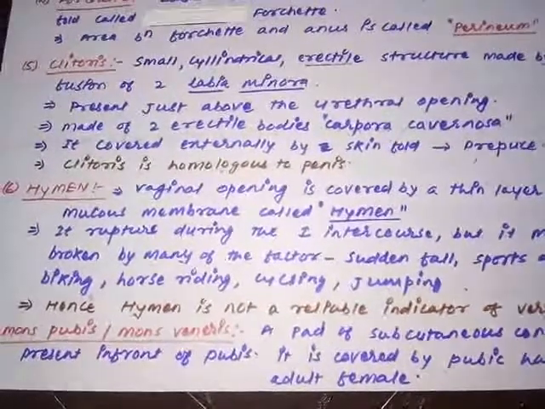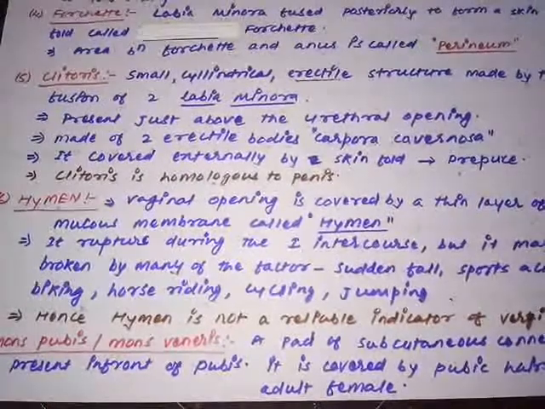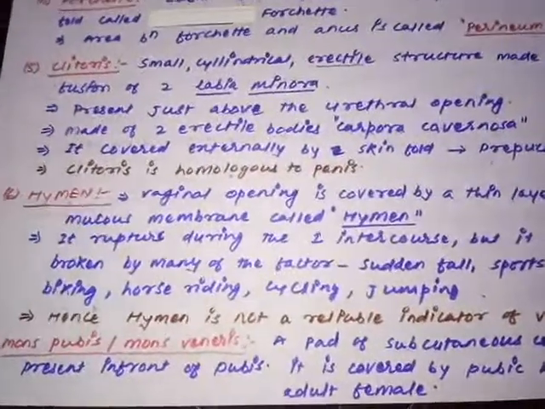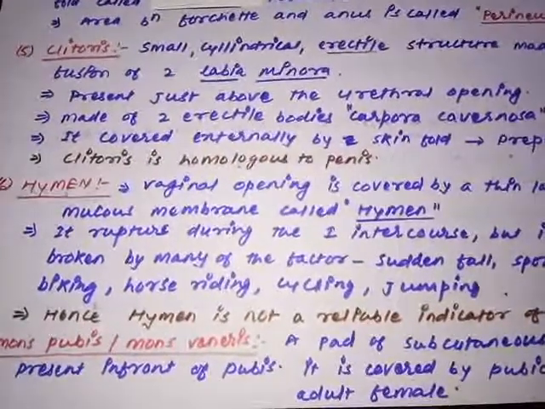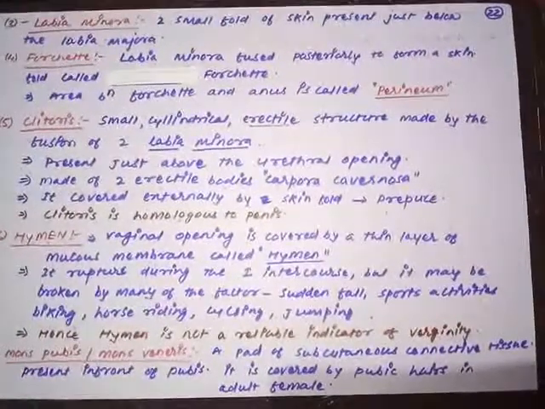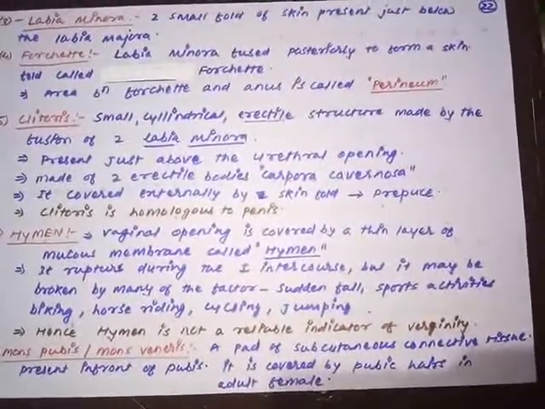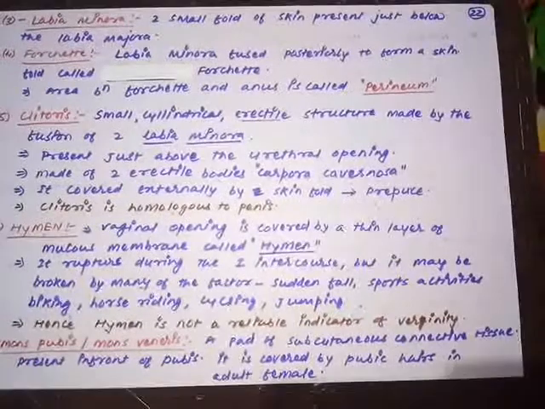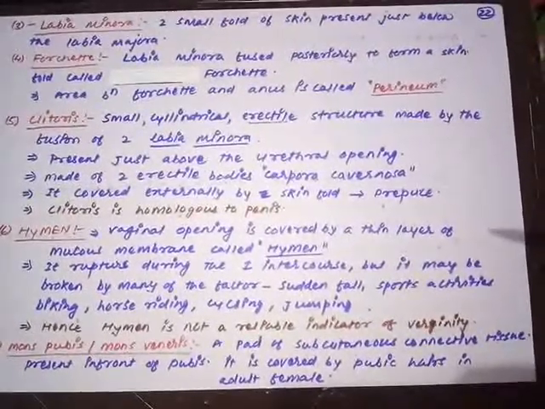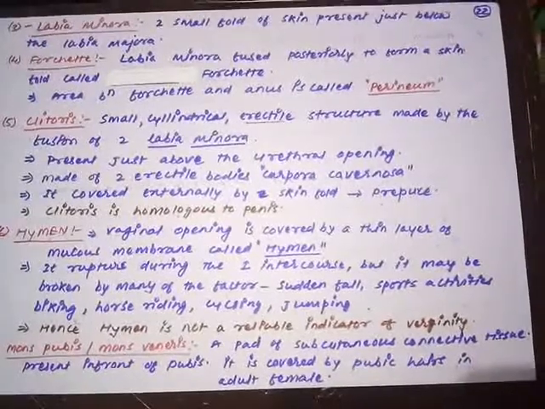So moving on to the next structure of the female reproductive system, or female external genitalia, that is the vulva, called the mons pubis or mons veneris. So what is the mons pubis? Pubis means the pubic region. In the pubic region a pad of thick subcutaneous connective tissue is present, just below, in between the two thighs.